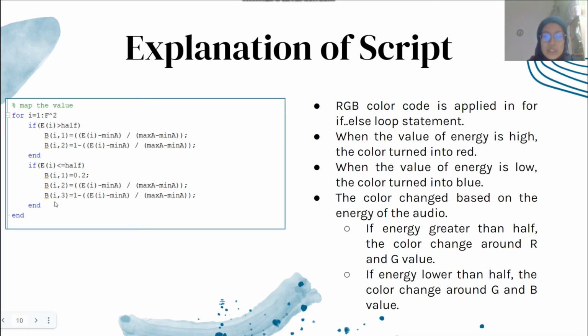When the value of energy is high, the color turns into red. When the value of energy is low, the color turns into blue. I normalize the value between 0 and 1 because the pixel value of the image used is 0 to 1. If the energy is greater than half, the color changes around the red and green values. But if the energy is lower than half, the color changes around the green and blue values.